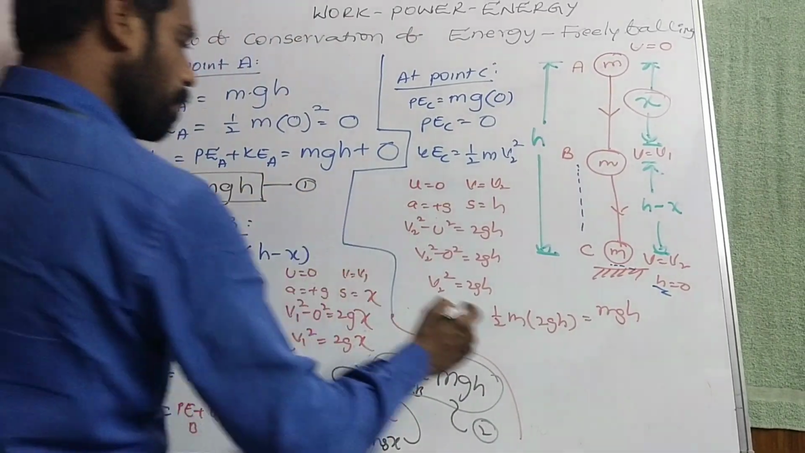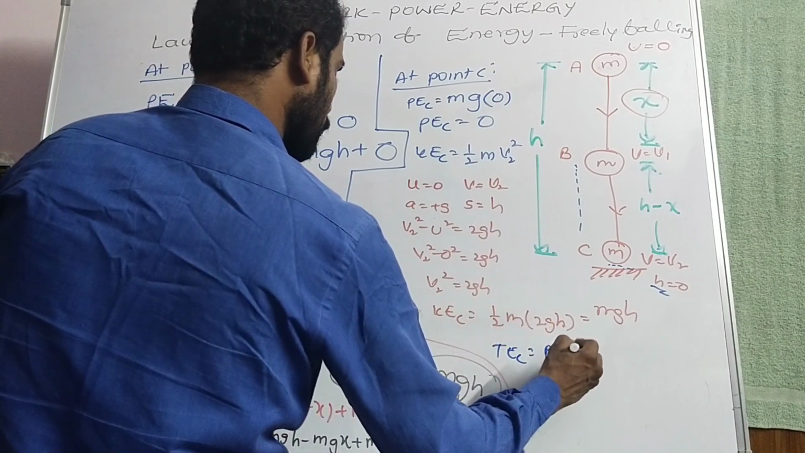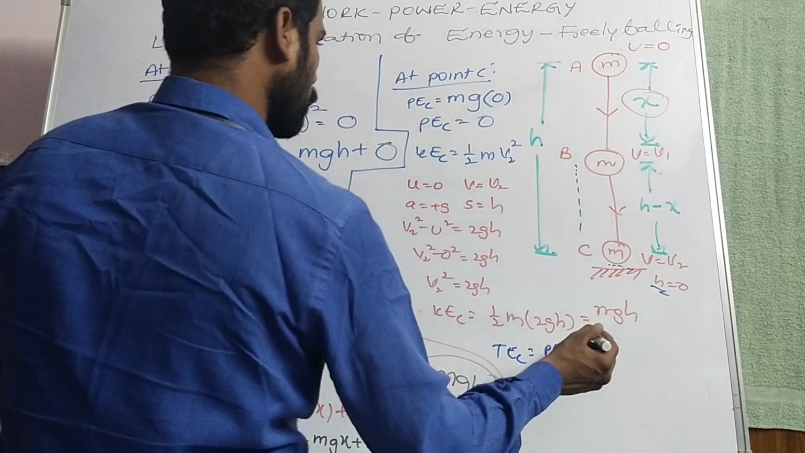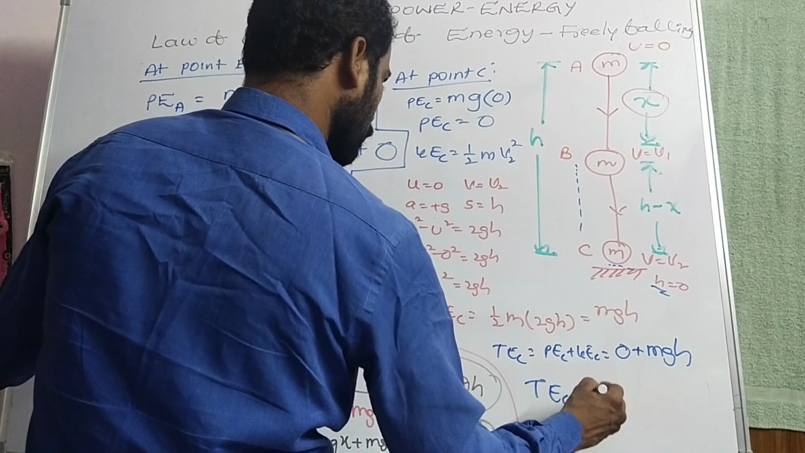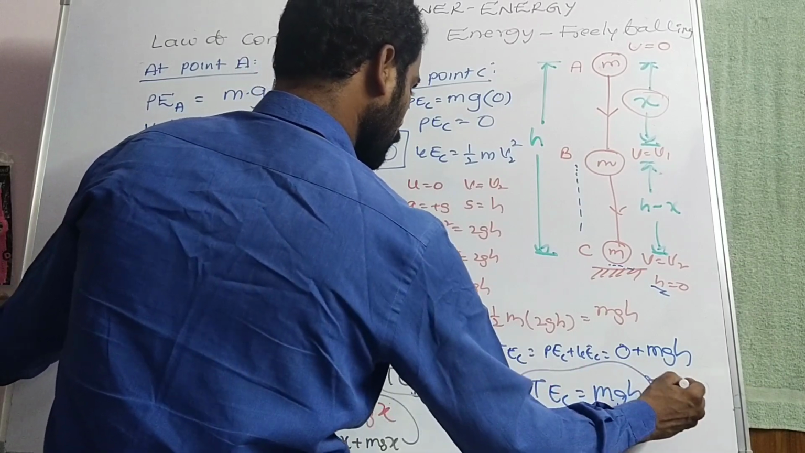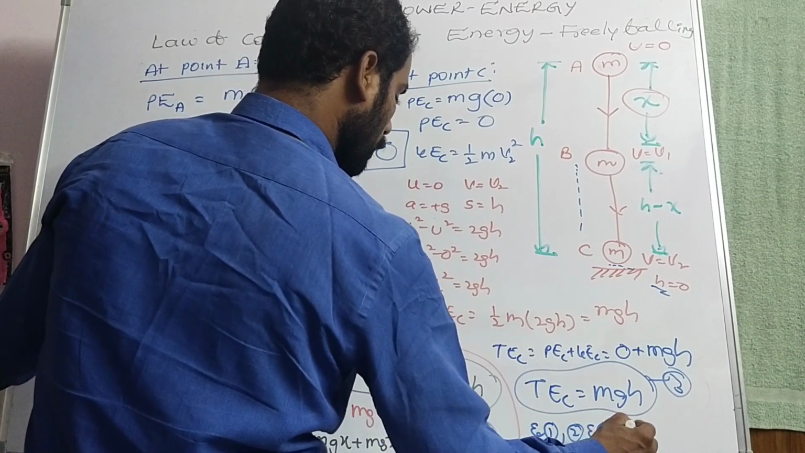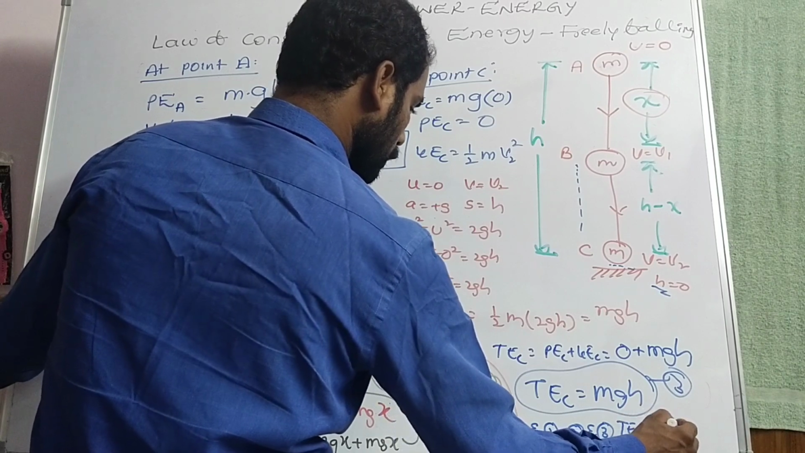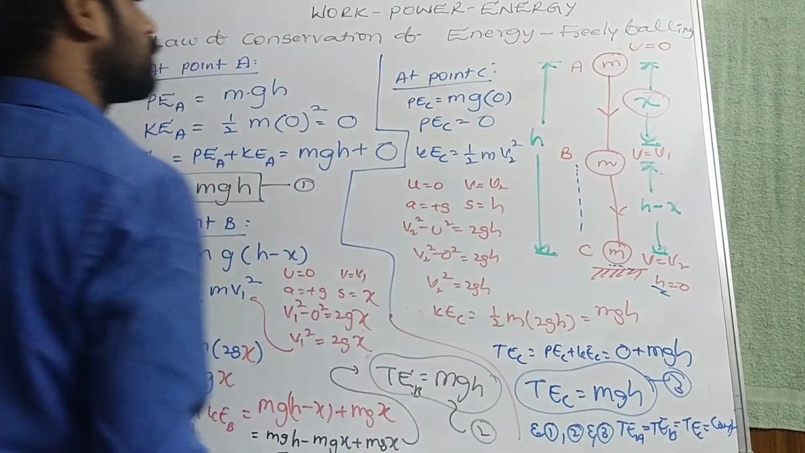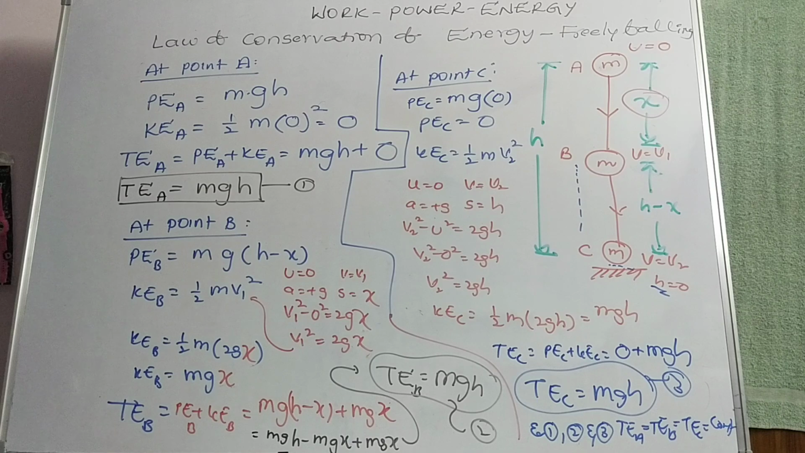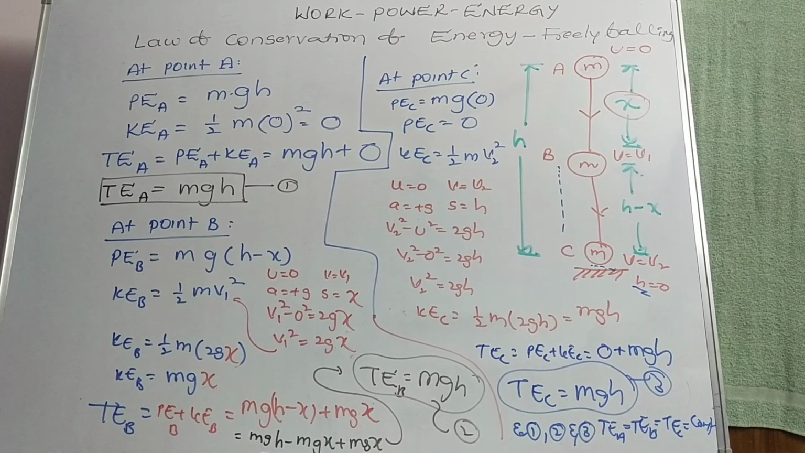Now, total energy at C is equal to potential energy at C plus kinetic energy at C, that is potential energy 0 plus kinetic energy mgh. So total energy at C is equal to mgh. That is expression number 3. So from equations 1, 2 and 3, total energy at A is equal to total energy at B is equal to total energy at C is equal to a constant, that is mgh. Hence the law of conservation of energy is derived.